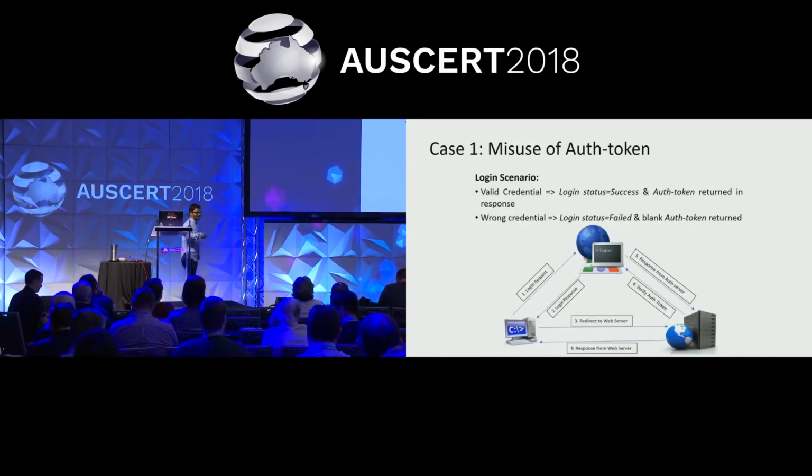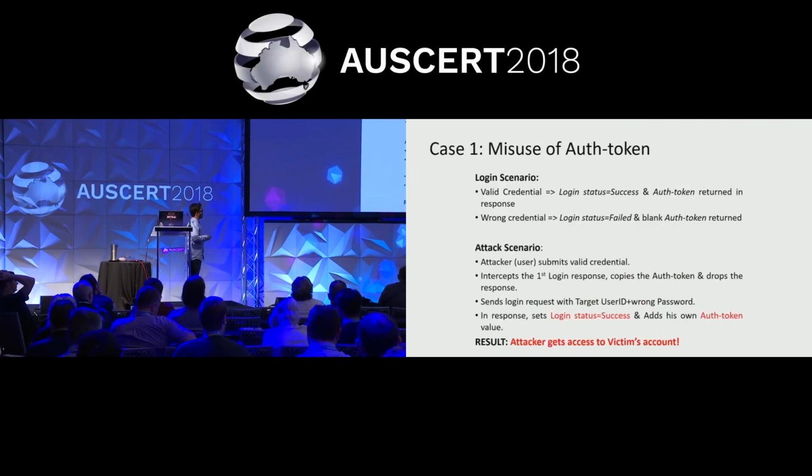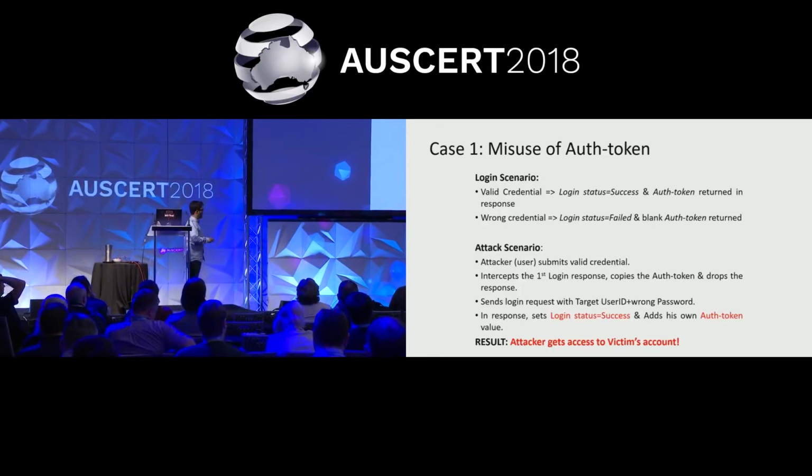Now comes the attack scenario, how I did the attack. I was using Burp Suite, which is a proxy tool. Using this, we can see the requests and responses so that we can modify them, and monitor what is actually going on behind the requests. In the attack scenario, the attacker was himself a valid user of the application.